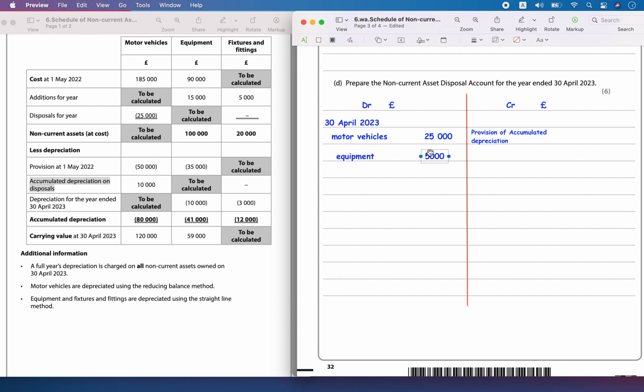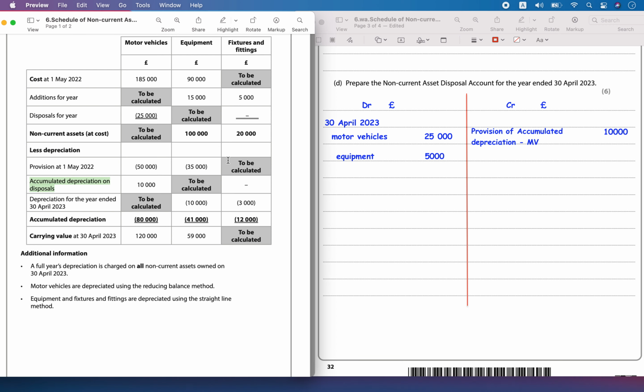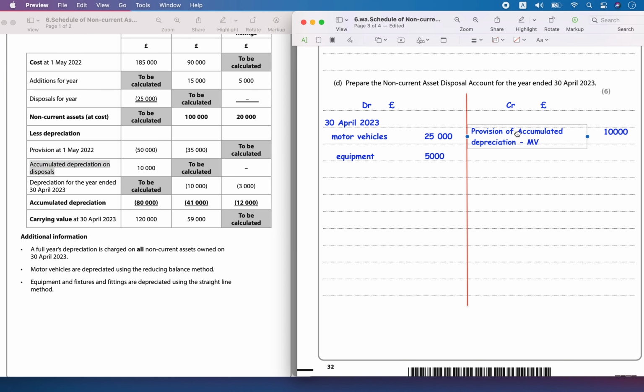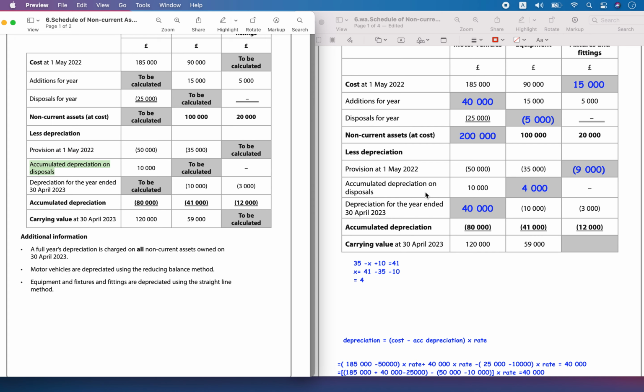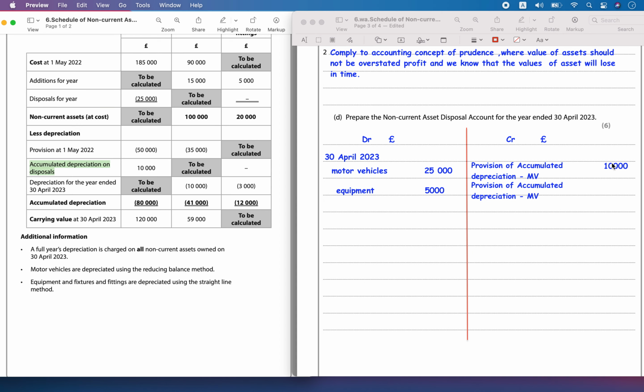So let's write that at the value of 10,000. And then you had the accumulated provision for equipment. This was a disposal, it had an accumulated depreciation which was calculated, and that was 4,000.